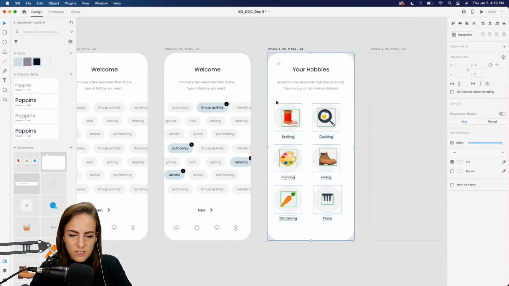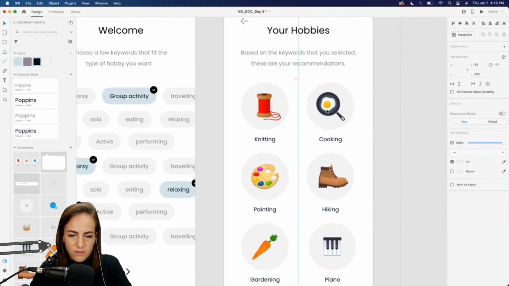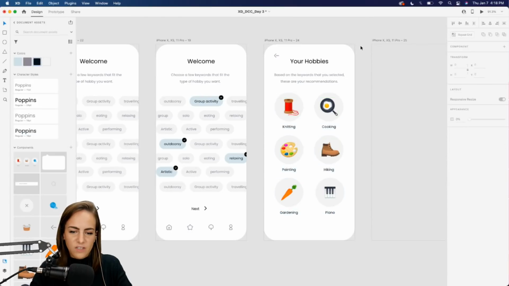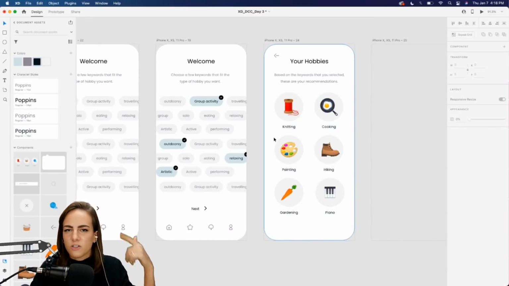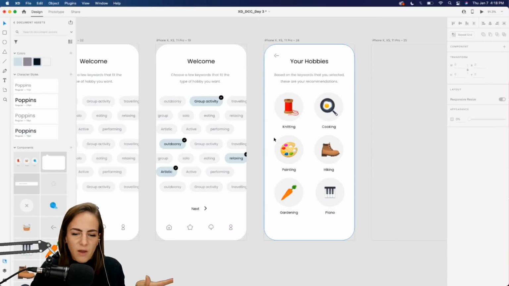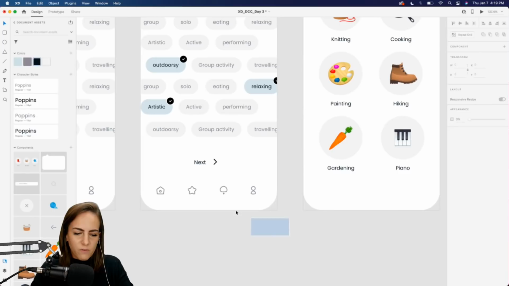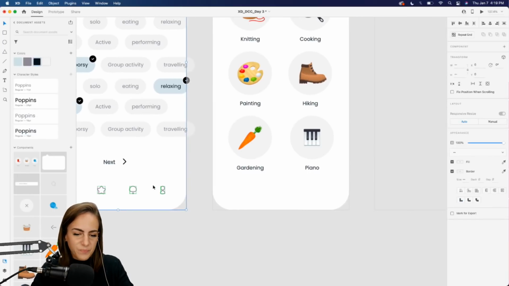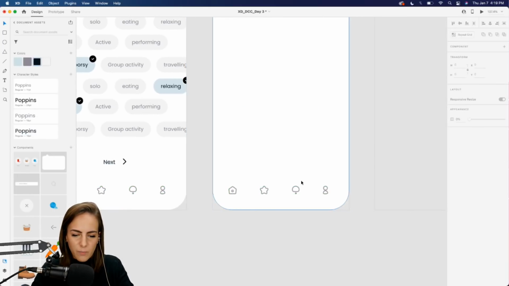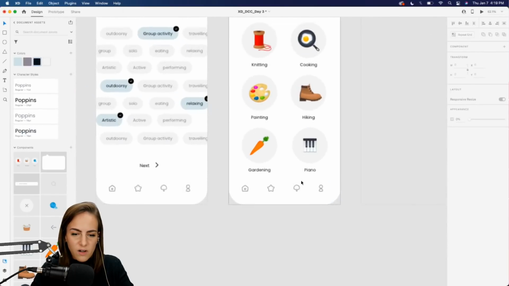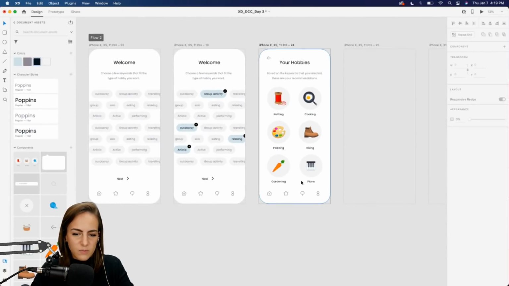So let's just straighten these out a bit. I think they're a little off center. Perfect. So there's our list of hobbies. Like I mentioned, I think it'd be kind of cool if you arranged these in a circle and swiped through them that way, circular wise. But I just decided to go for more of a grid view this time. And here, I'll just copy and paste that menu bar. And that looks pretty good.